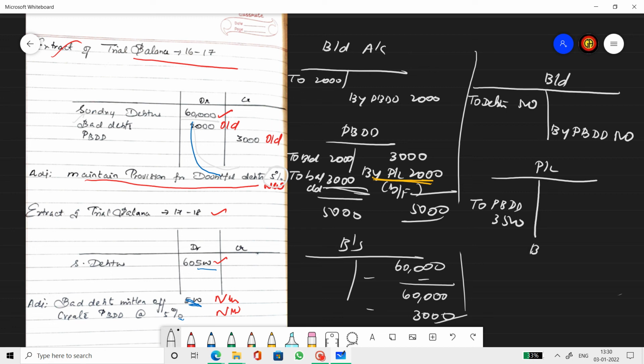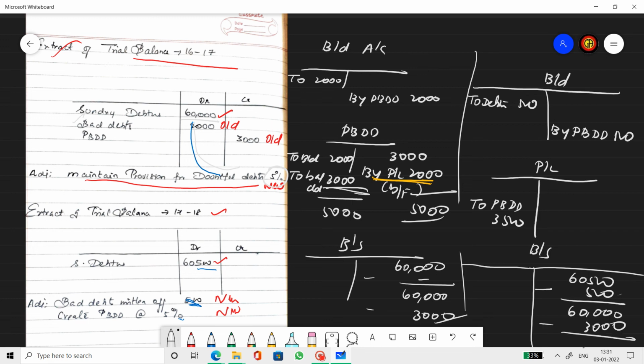And in the balance sheet, it's the debtor amount, which is 60,500 less the new bad debts 500, so 60,000, less the new provision 3,000, so 57,000 out of all.